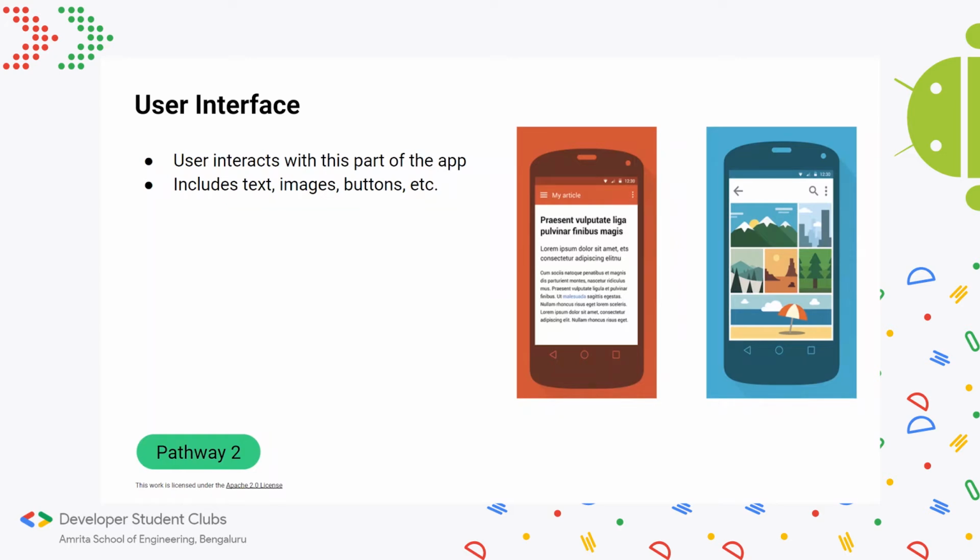And luckily, I think people who are familiar, or at least a little familiar with web development, will agree that sometimes working with UI through HTML and CSS can be a pain. Luckily, Android Studio makes it very easy for us with a drag and drop tool known as the layout editor, which helps you design screens for your apps in a very easy manner. I really like it. And that's another advantage of Android Studio, that it provides us this really helpful tool.